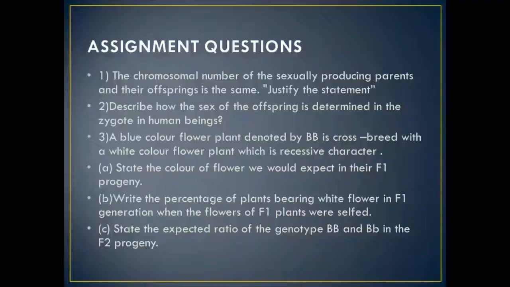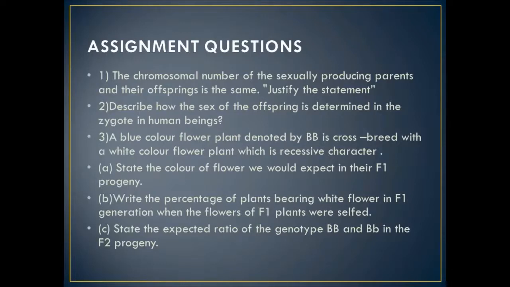Now we have completed the three parts of the heredity topic, in which we first studied heredity and variation, and how the accumulation of variation results in the formation of new species, giving the organism a better chance of survival.